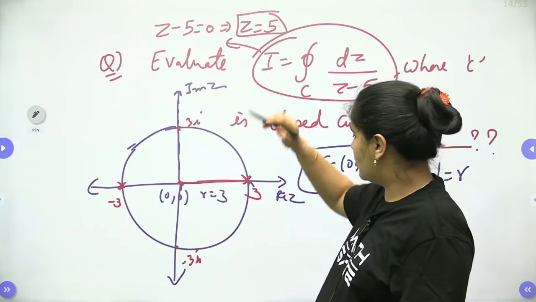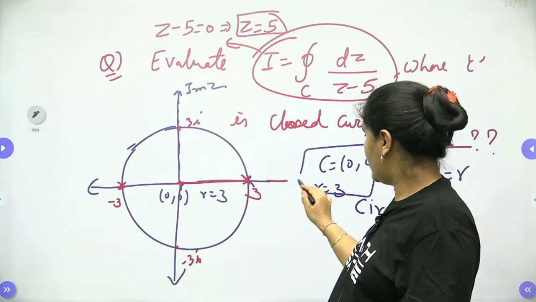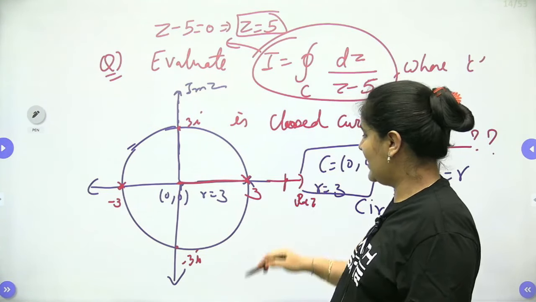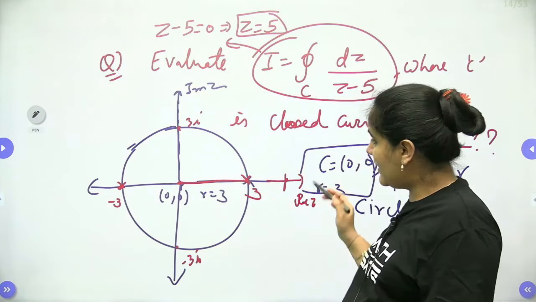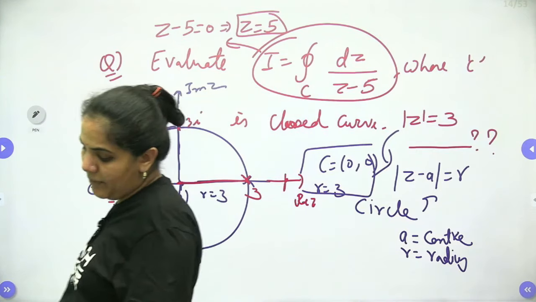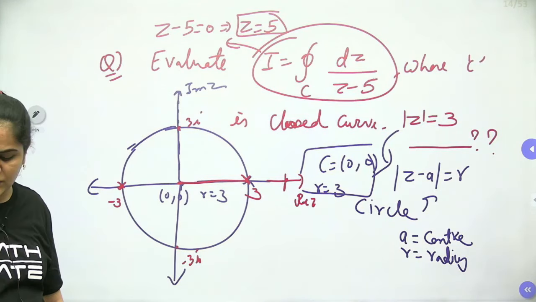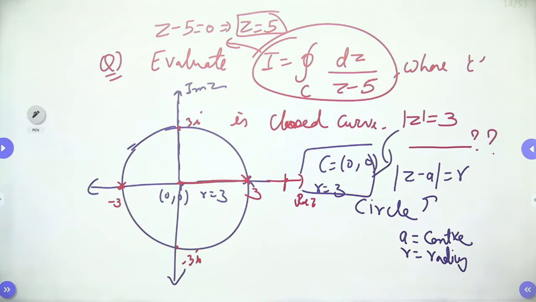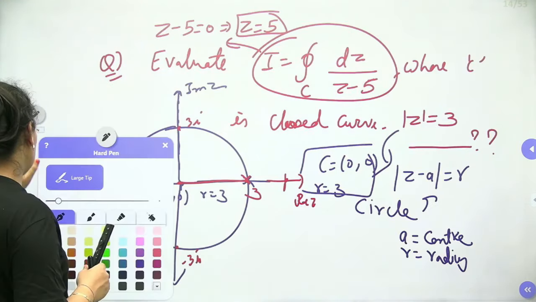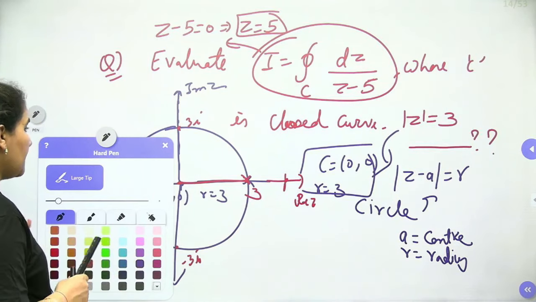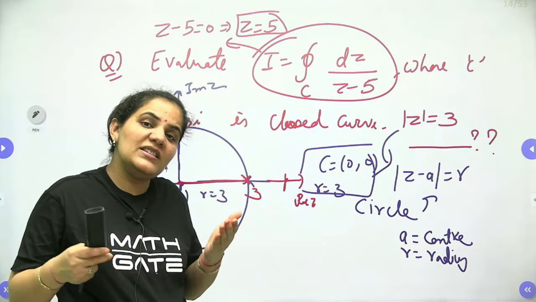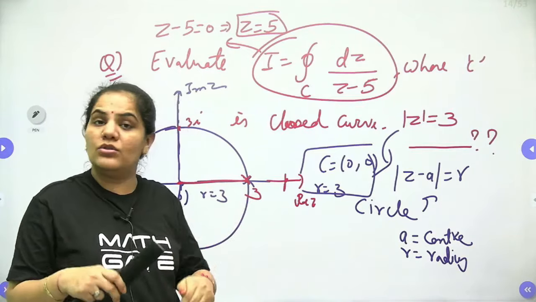When we have to locate 5 on the real z axis, 5 will be somewhere outside, outside the closed curve. So since the point z equals 5 is outside the closed curve C, just remember this very important thing: when your point is outside the closed curve C, then your function is analytic within or on the closed curve C.